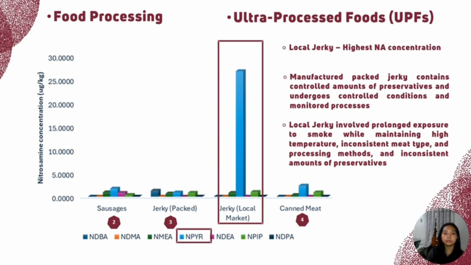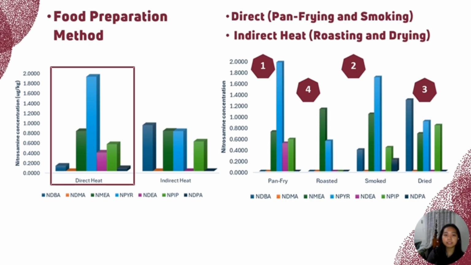Food preparation, specifically the cooking method, significantly influences the formation and the concentration of N-nitrosamine. So here we categorize food in terms of heat contact. First is the direct heat cooking. These are foods that are cooked in direct contact with a heat source, making use of high and concentrated heat energy, making the food cook quickly. On the other hand, indirect heat cooking makes use of gradient or convective heat and low or more evenly distributed heat, making the food cook slowly.